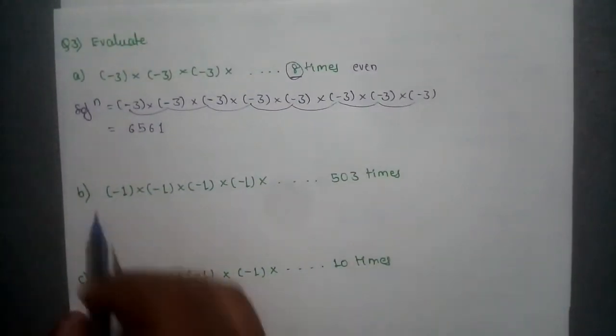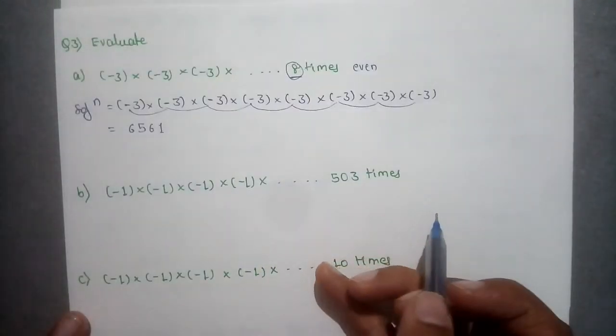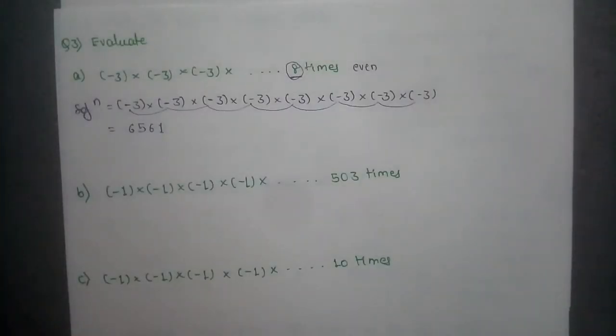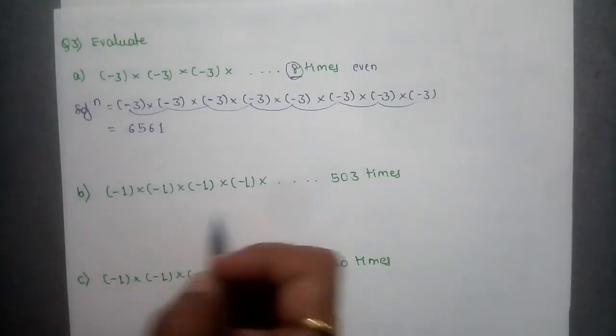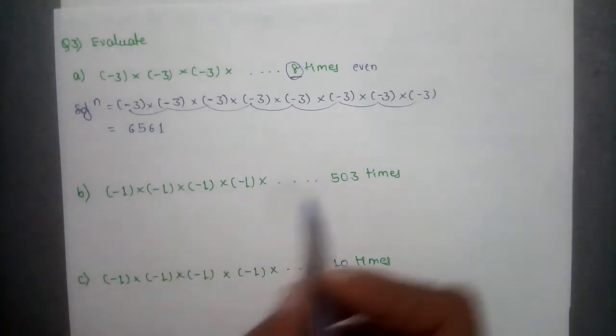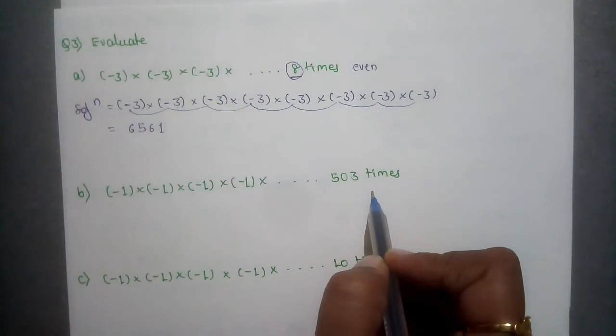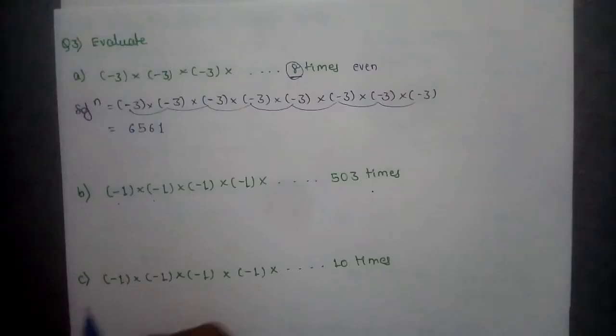Then the next question it is given. Evaluate minus 1 into minus 1 into minus 1, 503 times. It is not possible to multiply 503 times, but we know that 1 into 1 is 1, again 1 into 1 is 1, so if we multiply 1 with itself 503 times, we will get the result as 1. But here minus 1 is given.